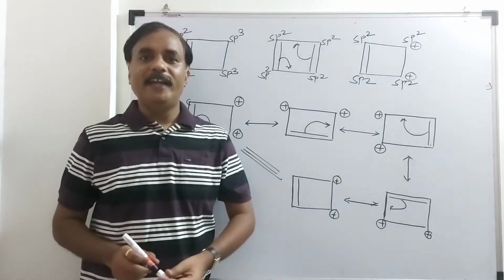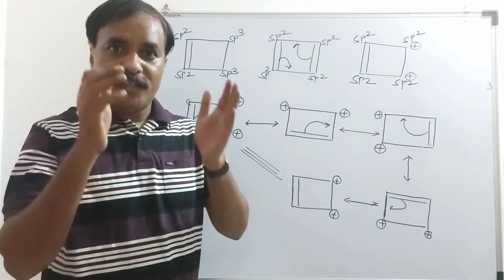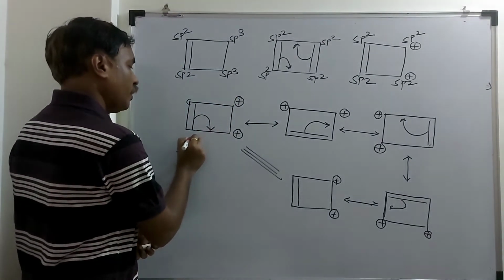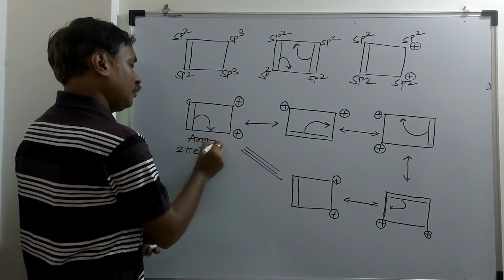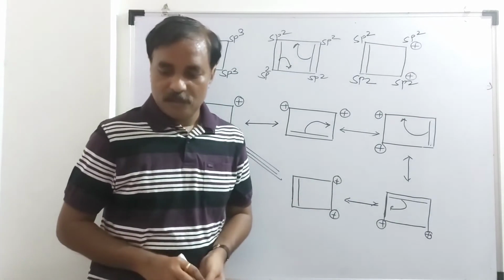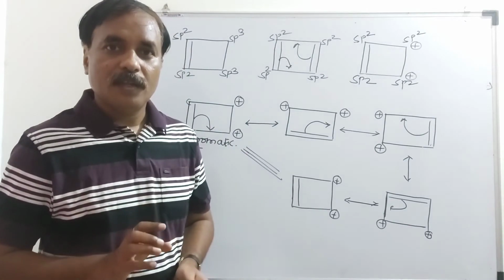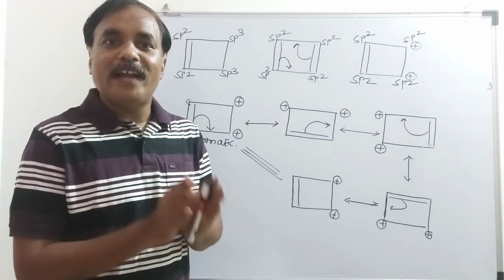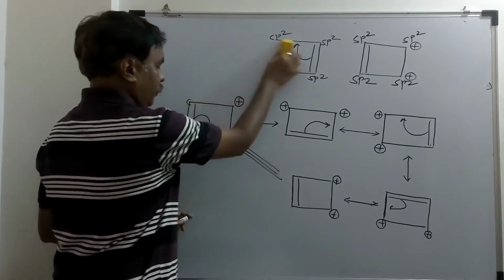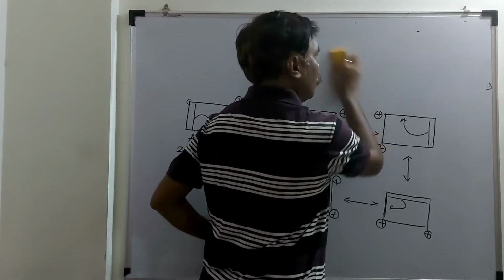And there is a complete delocalization of charge, complete delocalization of electrons, and this cation is what? Aromatic. This is aromatic, isn't it? Any doubt? Now I will take the dianion of this. Dianion.